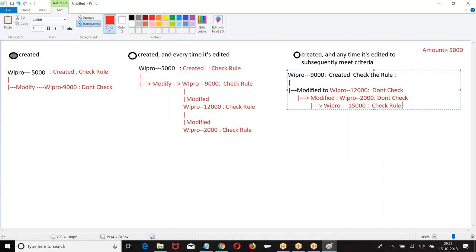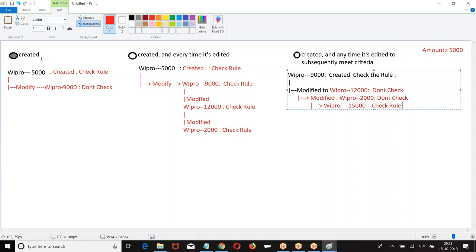Am I clear with this? Clear? Okay. So what was this? This is only when this criteria is true. Whichever criteria I have selected, based on that criteria only, it will go and check the rule. What was that? Created means whenever a new record is created.